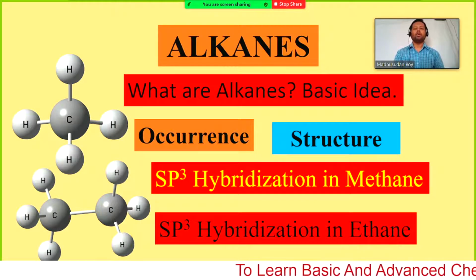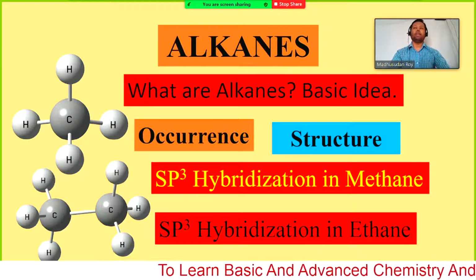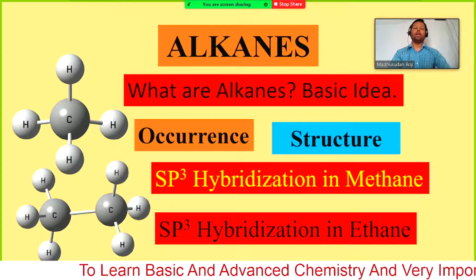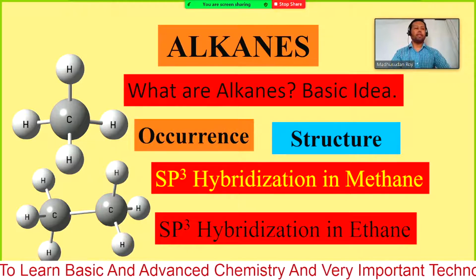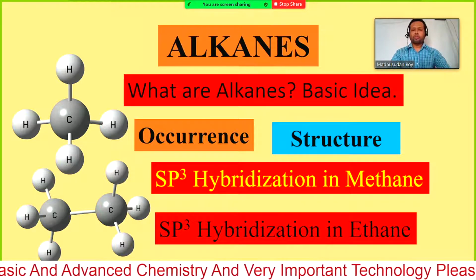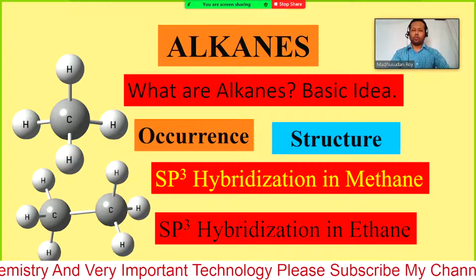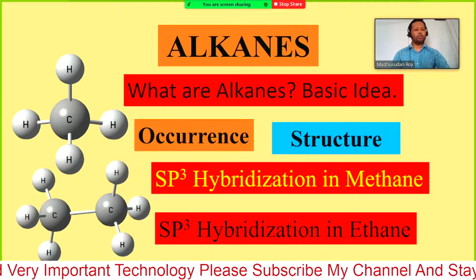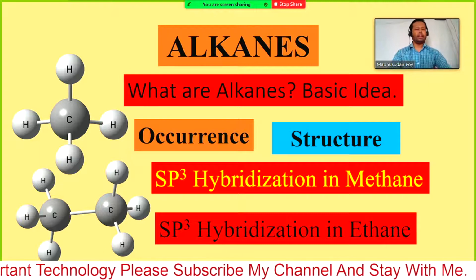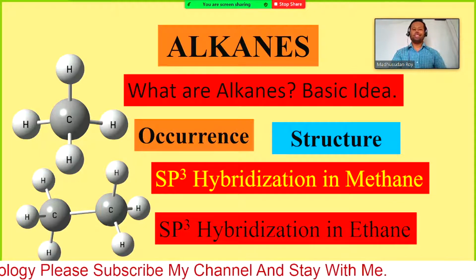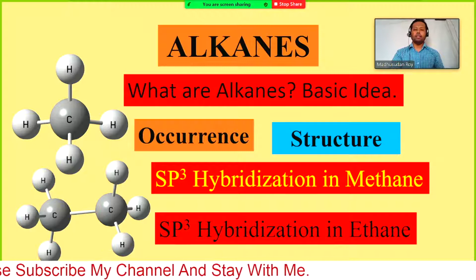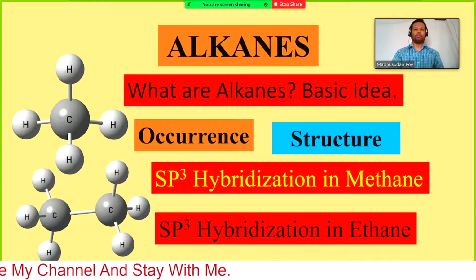We know that in methane or any alkane, we have sp3 hybridization. I will show you how sp3 hybridization can be formed, with two different examples, methane and ethane. So let's start with the alkane. What is the basic idea?